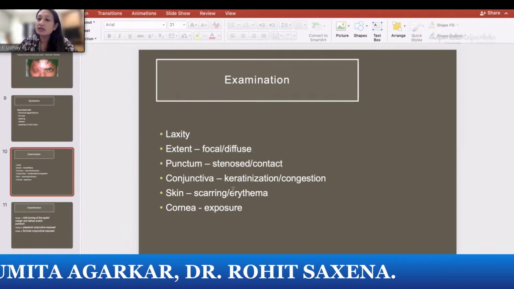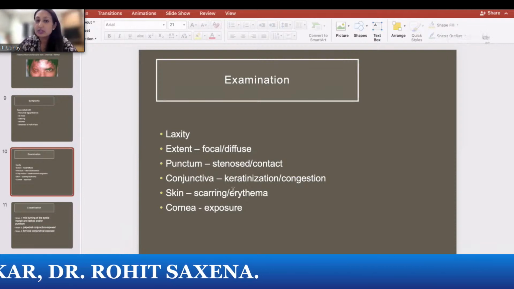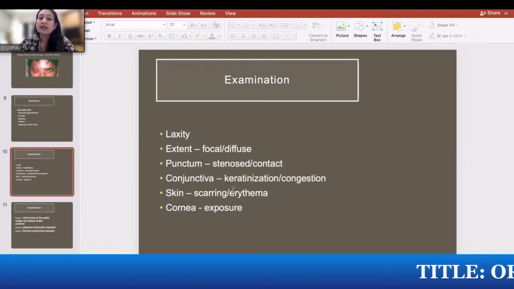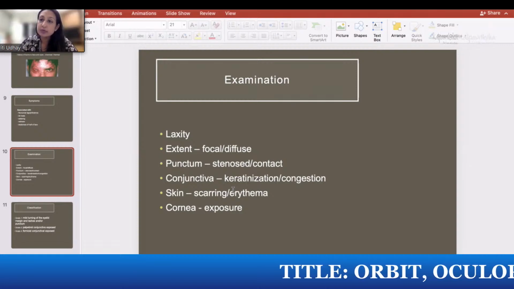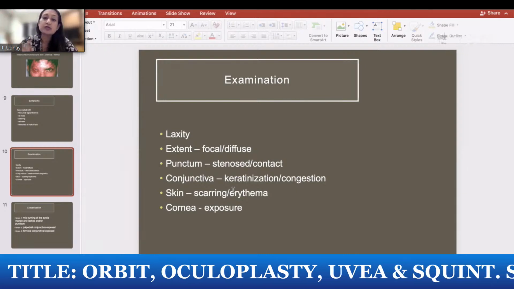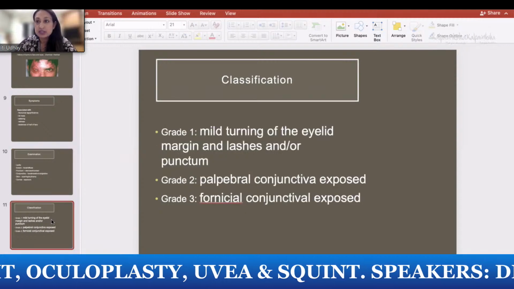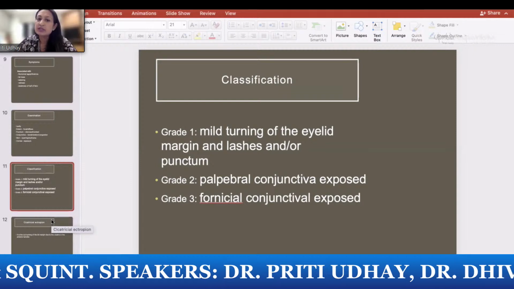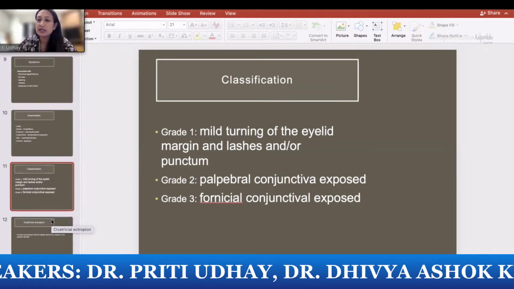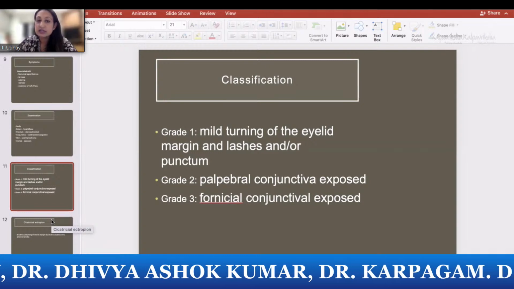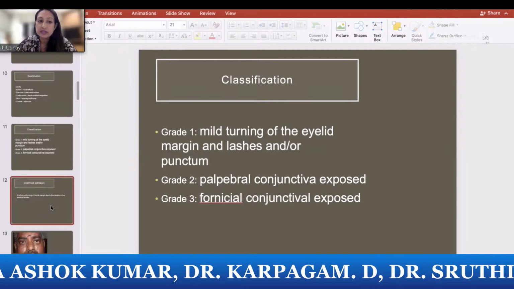Now, if there is ectropion for a long duration, then the exposed conjunctiva gets congested, and with time it can get keratinized. And you can see the cause of the ectropion, like you can see scarring on the eyelid, or you can see erythema, or of course you need to look at the cornea for any SPKs or any exposure changes. Now, general classification: grade 1 is mild turning of the eyelid margin and lashes or the punctum. Grade 2 is when the palpebral conjunctiva is exposed, and grade 3 is when the fornicial conjunctiva is exposed.